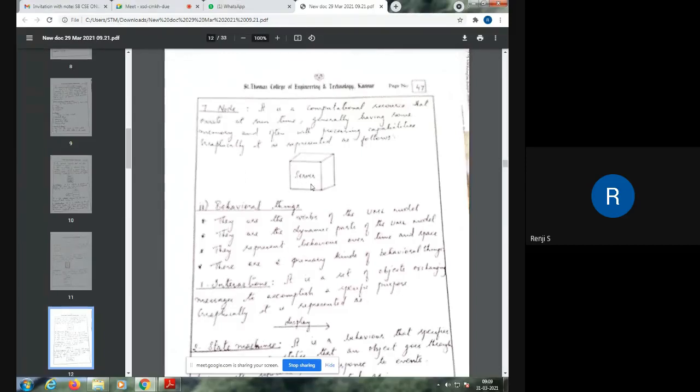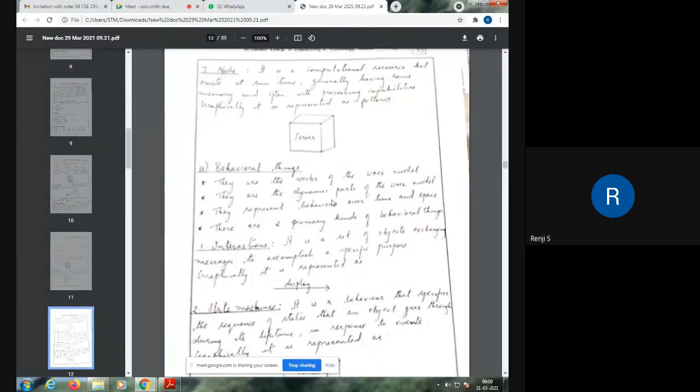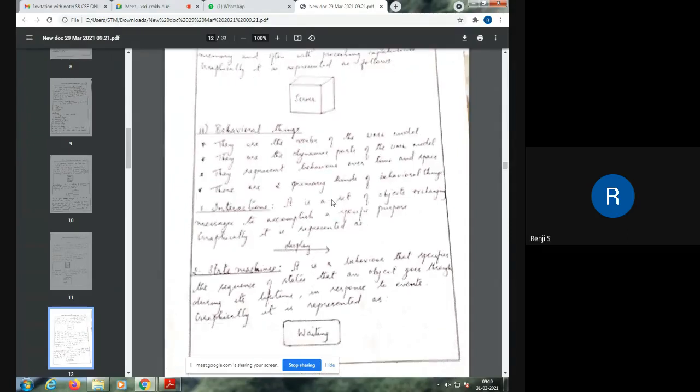So, a server. To represent a server, you use this node notation, because a server is a system that has memory, has computing capability, and also exists at runtime. So these are the 7 structural things in UML.